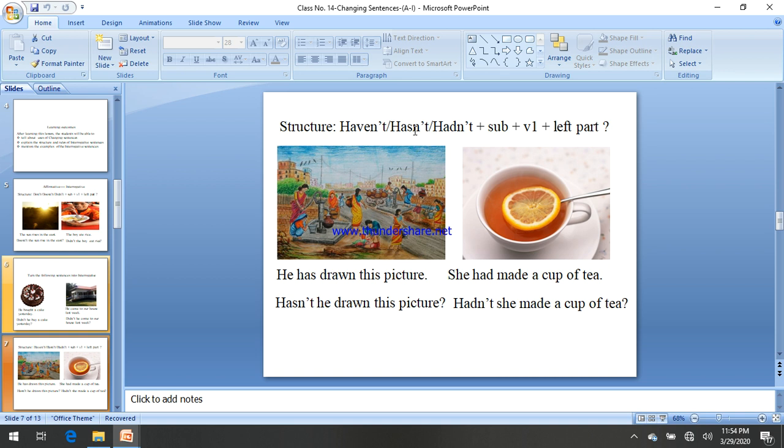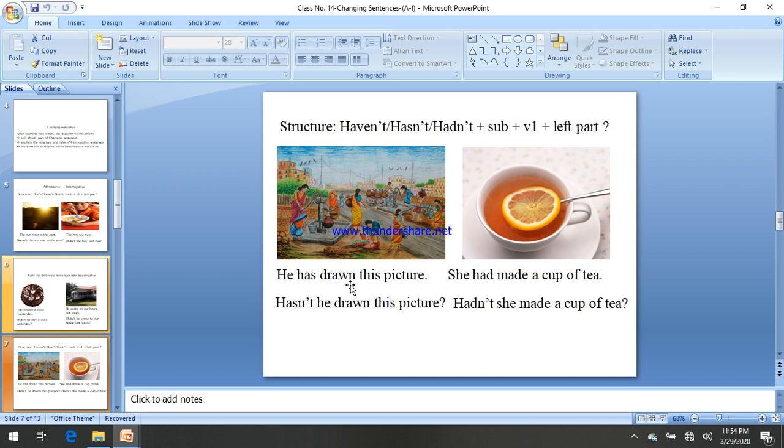If there is have, has or had in the sentence, then how do we change it? At first, haven't, hasn't or hadn't. Haven't means have not. The short form of have not is haven't, has not should be changed into hasn't, and had not is hadn't. Then subject, then verb 1.